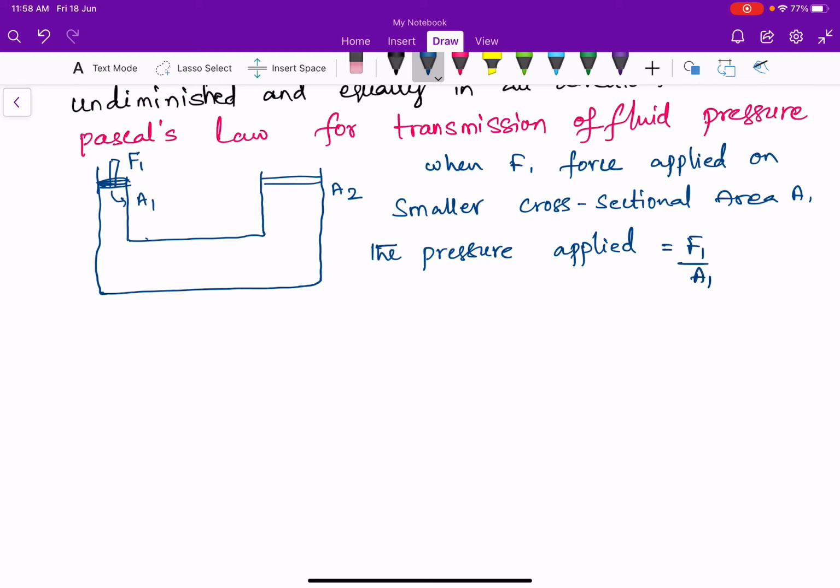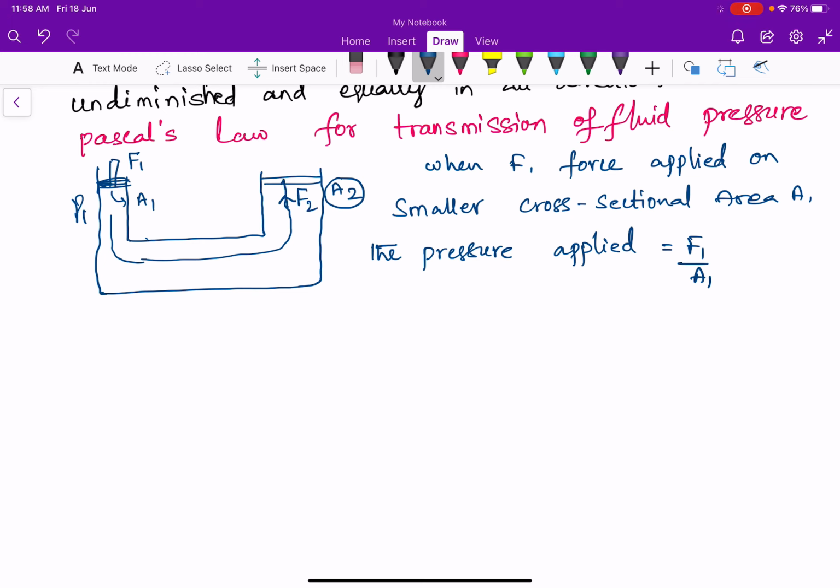So this pressure P1 is transmitted equally in all directions. This pressure, when it is acting on the surface area of A2, will generate a force at this point.